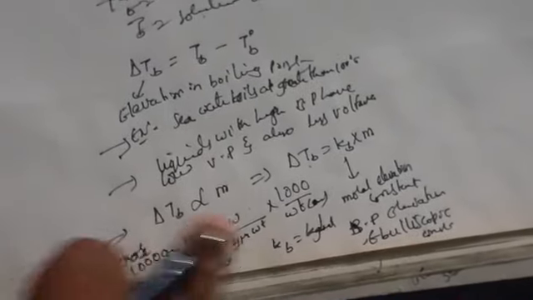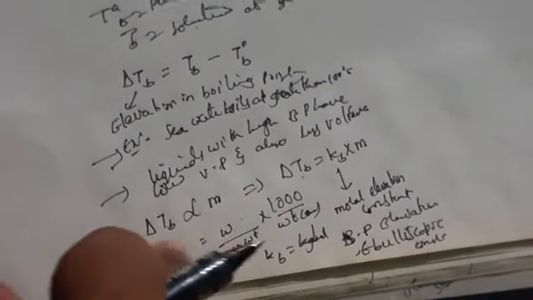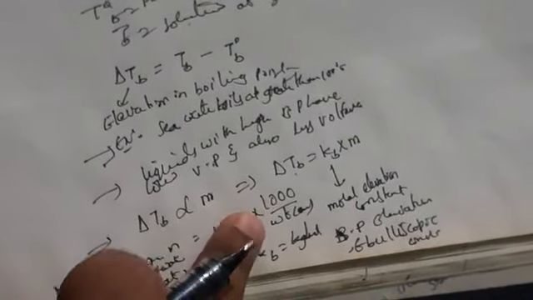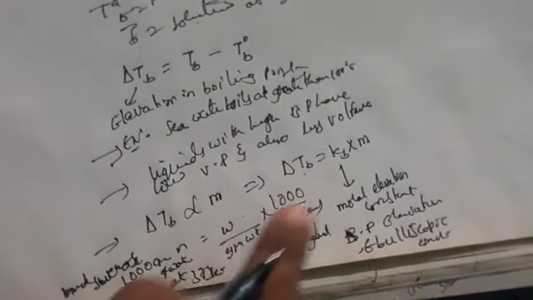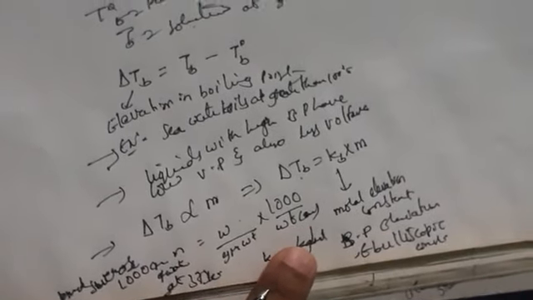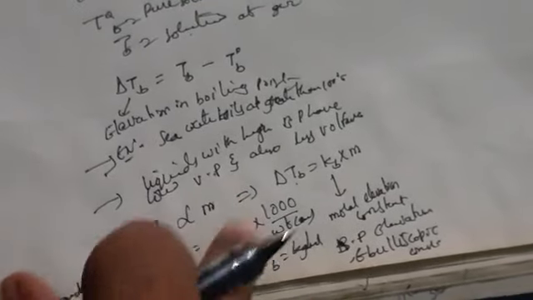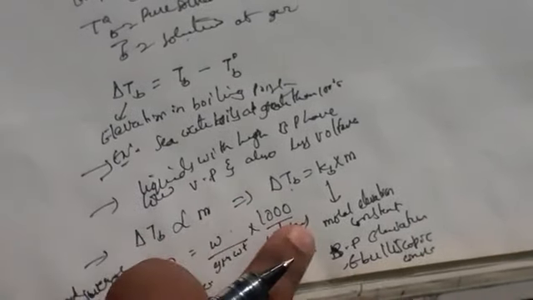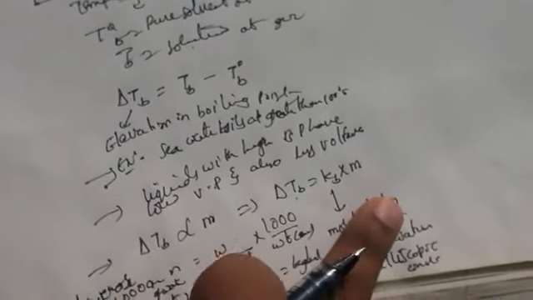So this is the general example I have taken. Elevation in boiling point is directly proportional to molality. Molality means weight by gram molecular weight into 1000 by weight of solvent, that is, the number of moles of solute dissolved per kg of the solvent. So delta TB equals Kb into m.